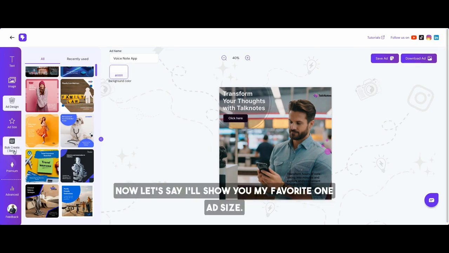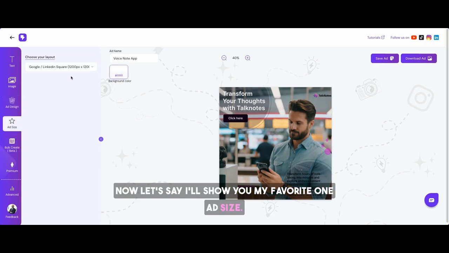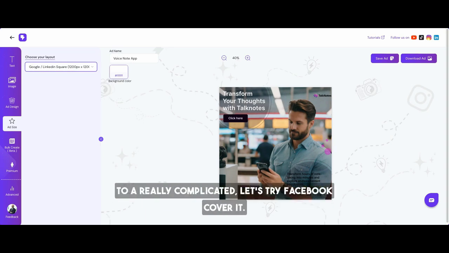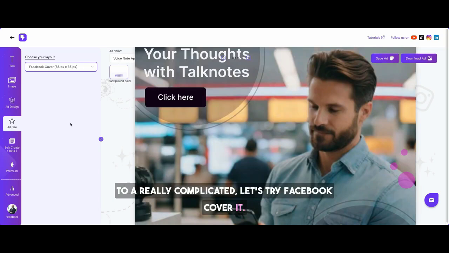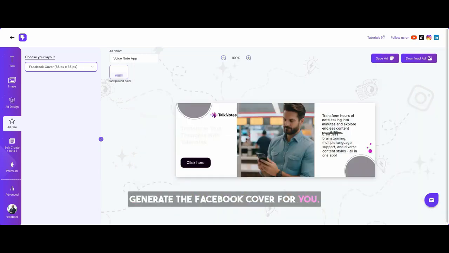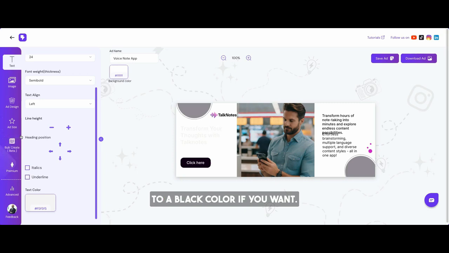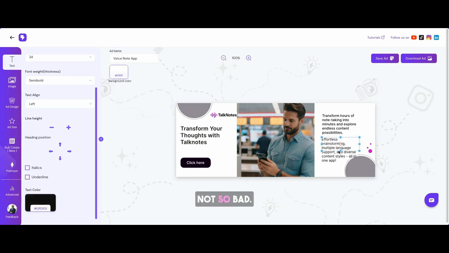Now, let me show you my favorite one, ad size. You can go and change it into different ad sizes that you want. Let's say I want to change it from Google to a really complicated one. Let's try Facebook cover. It will generate the Facebook cover for you. Obviously, it's white on white, so you just change the text color back to black if you want, and boom, here you go. Wow, not so bad, huh?